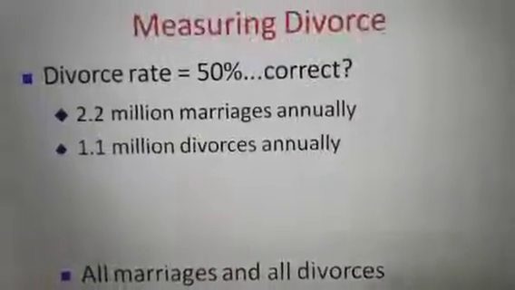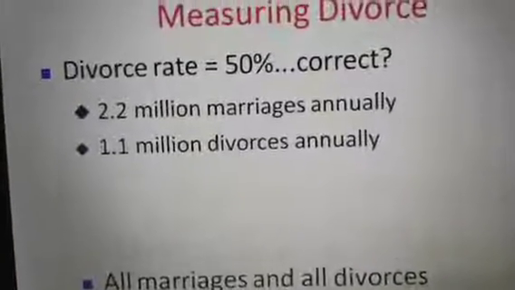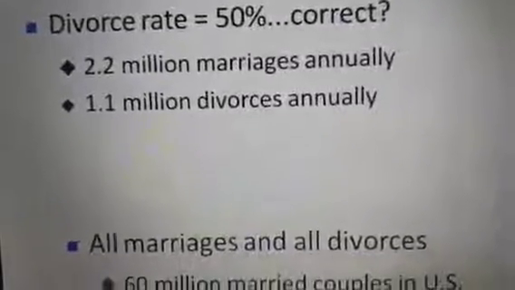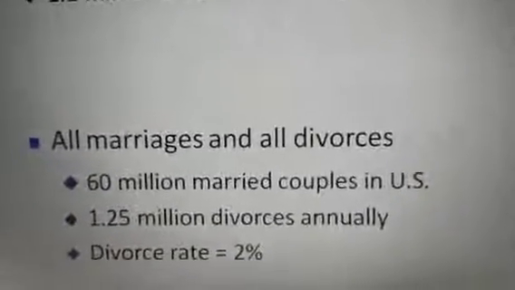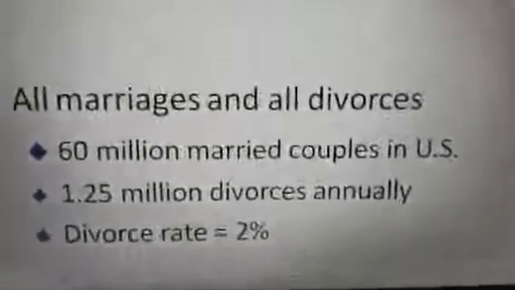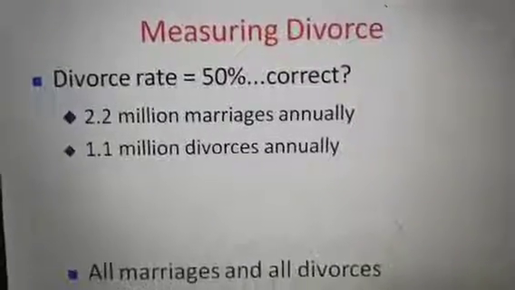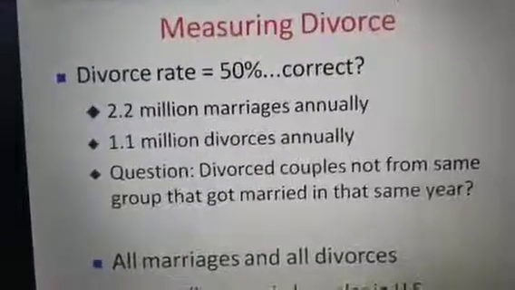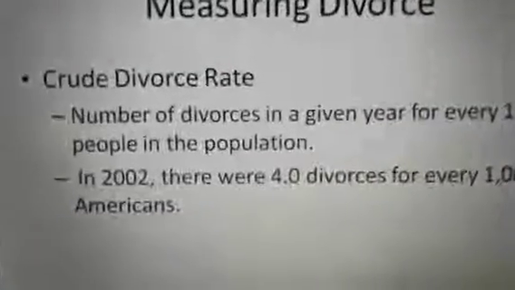And when we try to measure it, the divorce rate was 50%. 2.2 million marriages annually, 1.1 million divorces annually, and of all marriages and all divorces, there are 60 million married couples in the US and 1.2 million divorces annually in the US, and the divorce rate is 2%. So this is a global rate or global pattern of marriage and divorce circumstances.